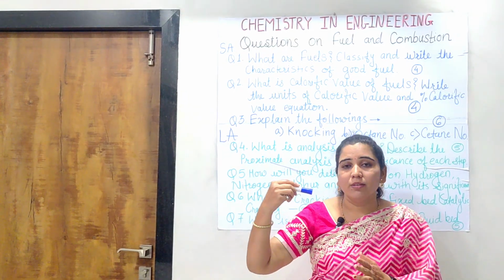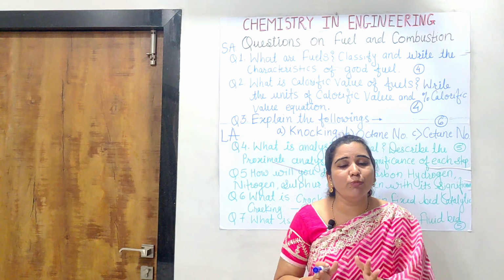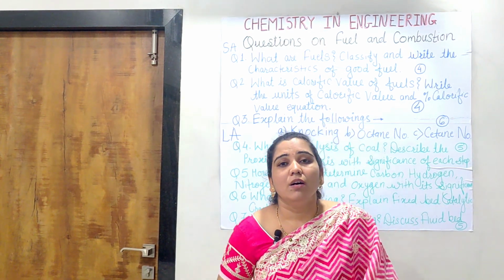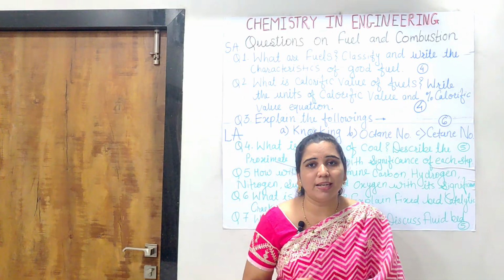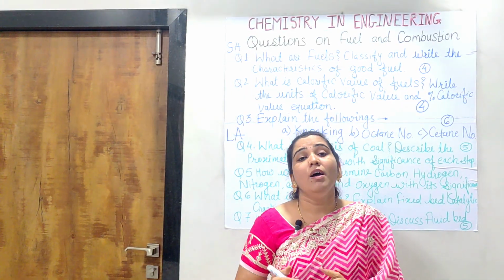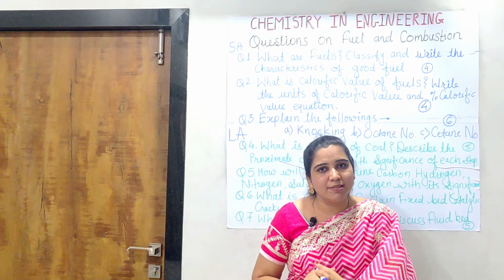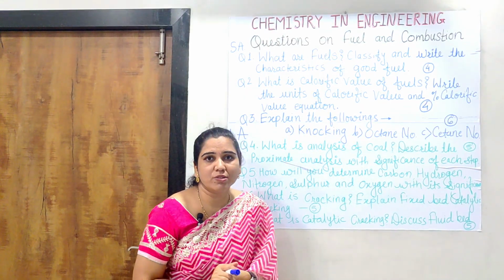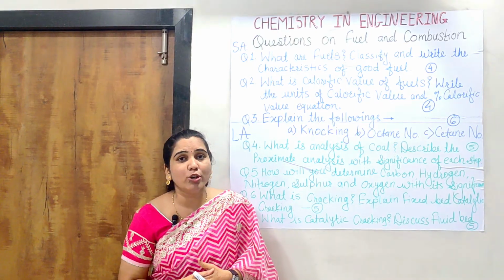So that is to be written in this case, and after that all the points like introduction, then your diagram with proper construction, the explanation of the diagram, and then the working process with the different advantages and disadvantages, and what type of qualities the petrol or gasoline produced from that cracking would gain. So in this way you have to answer all these questions. Guys, you can see all these questions once again, you can take a screenshot also.